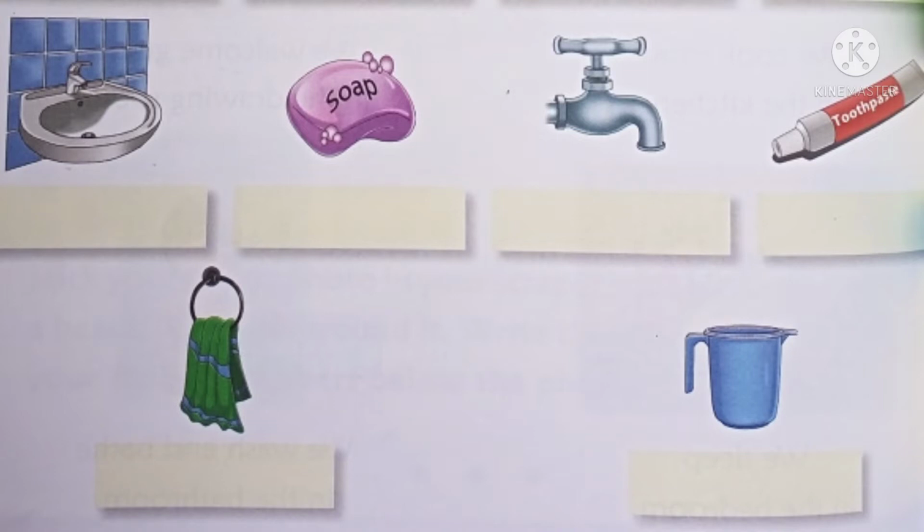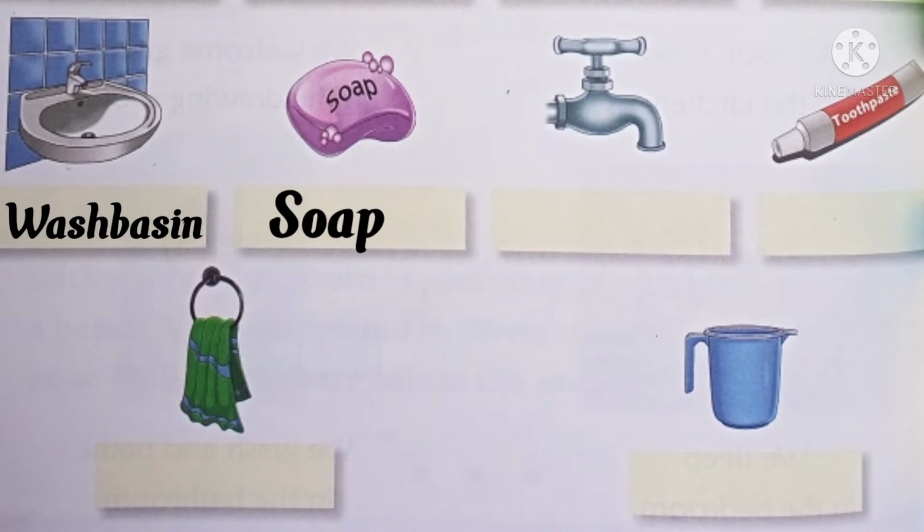What is that? We wash our hands in that, right? Yes, that is wash basin. Write wash basin below that image. See, you have to write like this. See the next image. That is soap. Write soap below that image. S-O-A-P, soap.